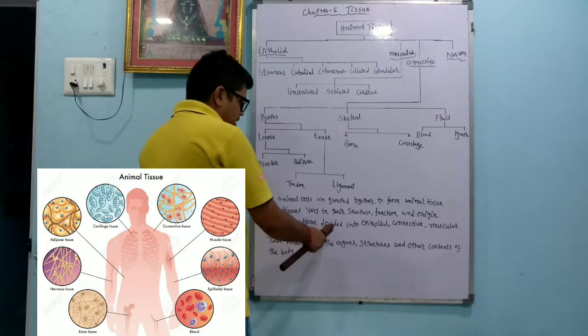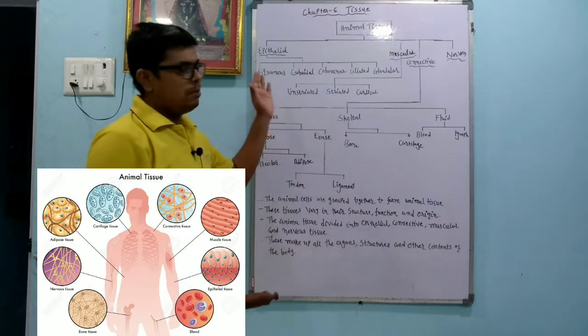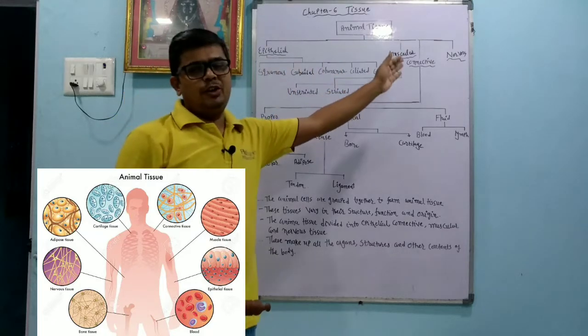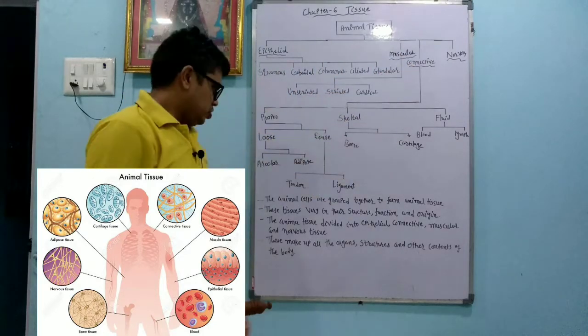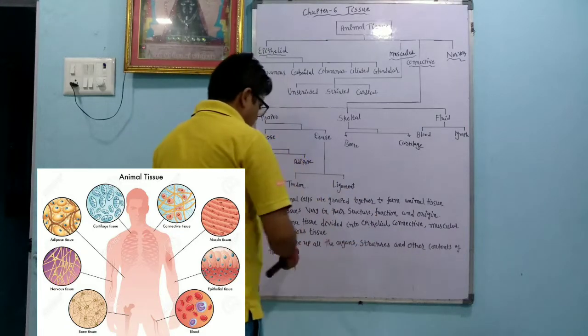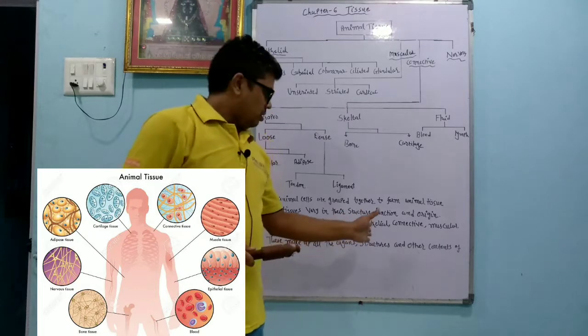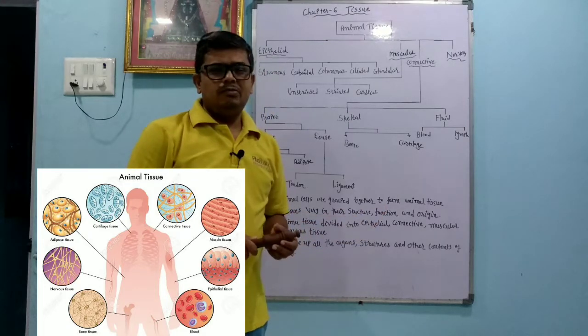The animal tissue is divided into the epithelial, connective, muscular and nervous tissue. We already know epithelial, muscular, connective and the nervous tissue. These make up all the organs, structures and other contents of the body.